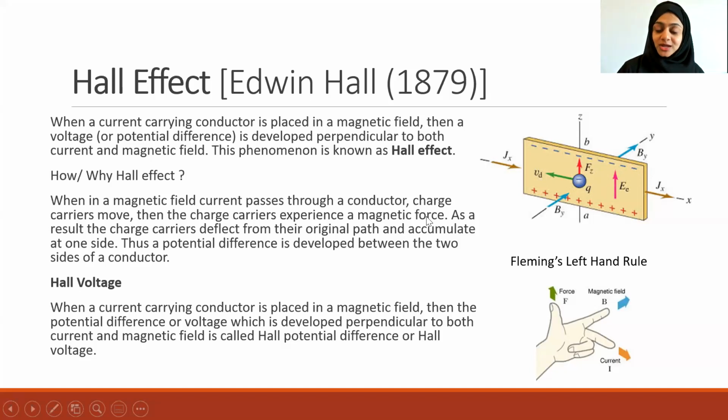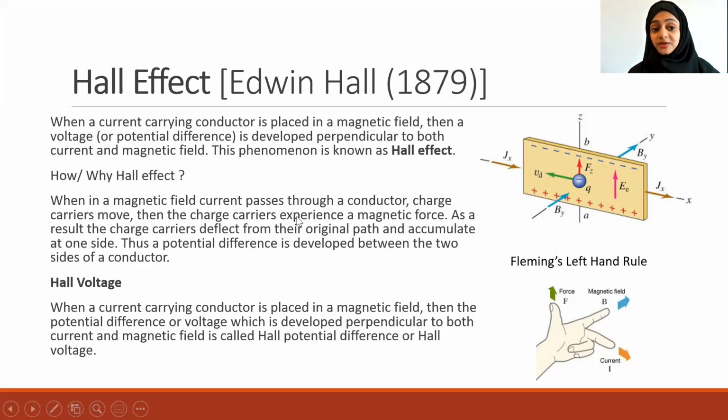Now if you connect a voltmeter across these two ends, you will find a voltage developed, or a potential difference, because this is like a battery or a cell, right? There are positive and negative charges on either side. When you connect a voltmeter here, you can find a voltage. So this is how a potential difference is developed between the two sides of a conductor.